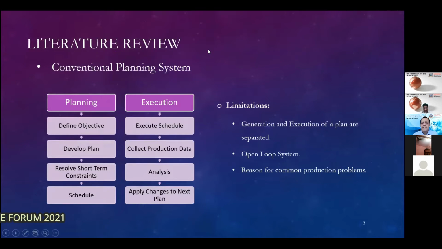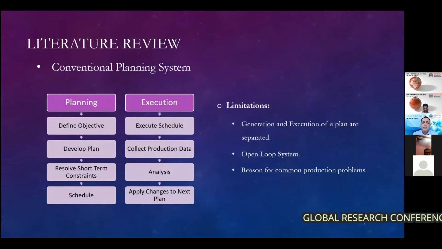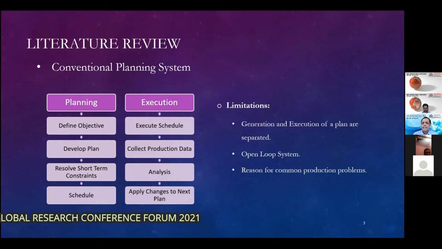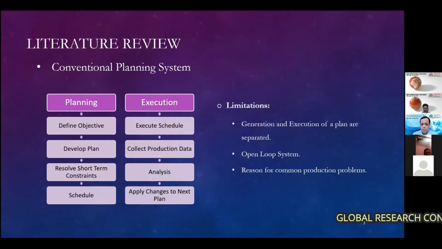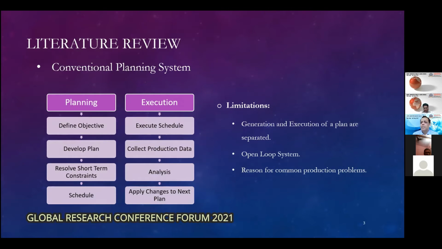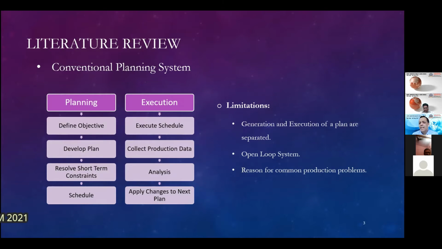The conventional planning system I have indicated in this. The typical conventional planning system, what we used to do about a decade before, we had planning and execution separately. Somebody would plan today and then roll the schedule, so to speak, onto the shop floor, and it would start executing. And this is more or less an open loop system. What planning does and how good the plan is can only be realized once it's executed. No plan is a good plan until its results are observed.